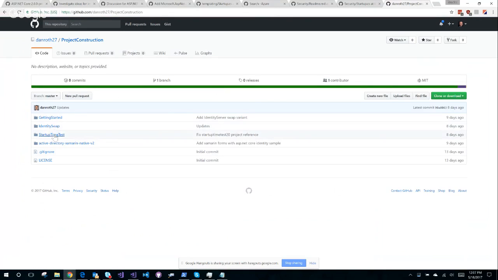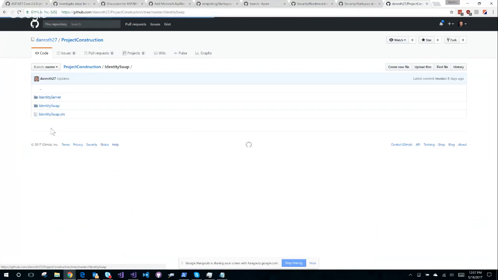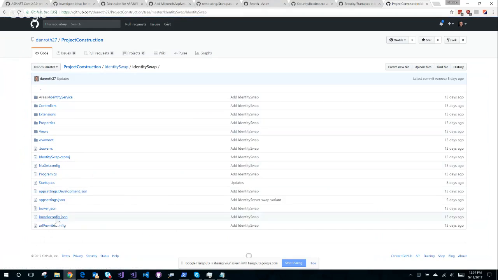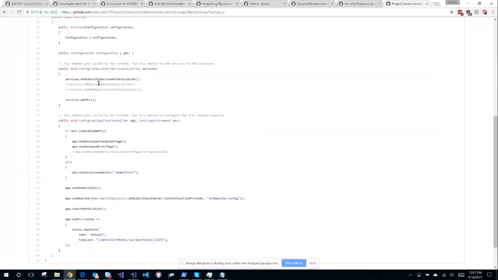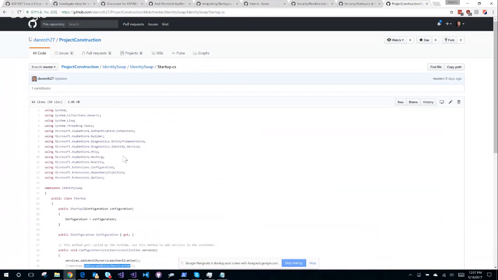Yeah, I didn't think he had. This one. He has Azure AD B2C, but I'm not using that. And authentication extensions, I have that.